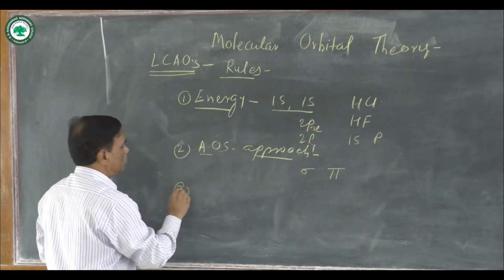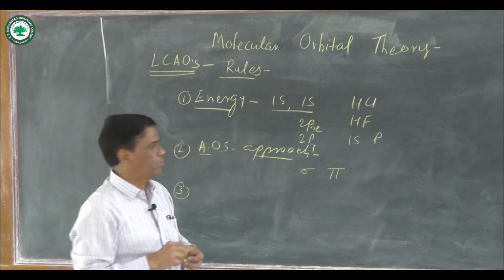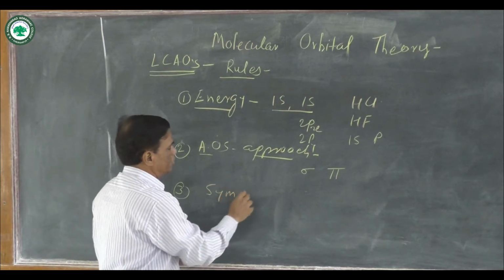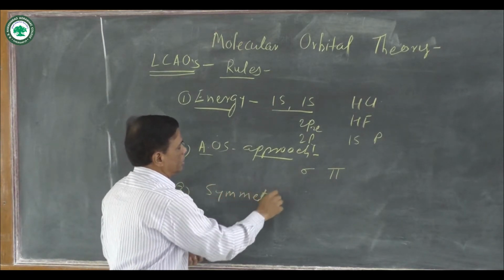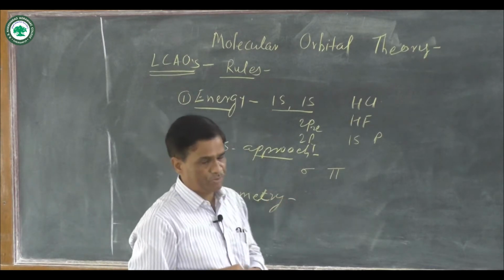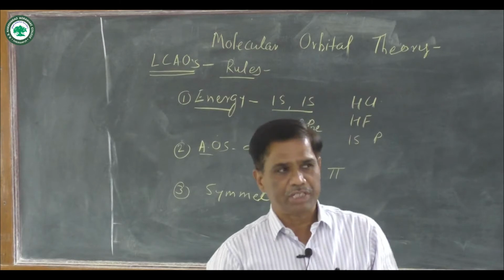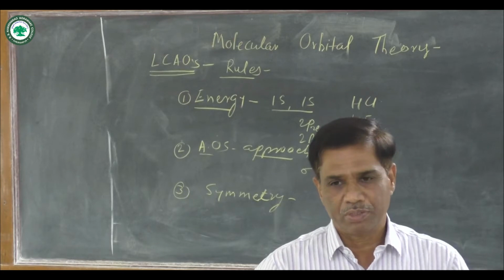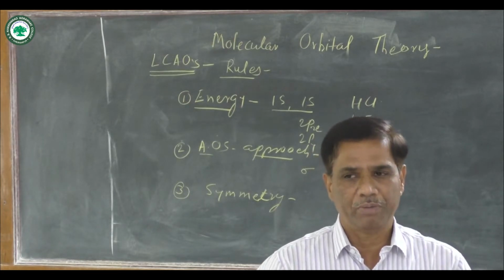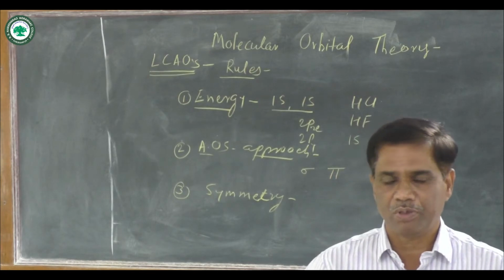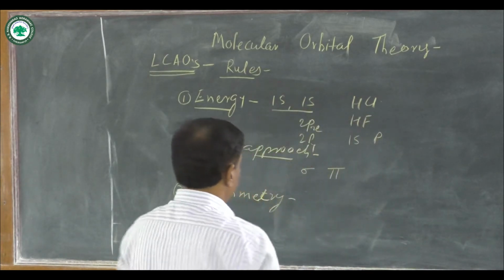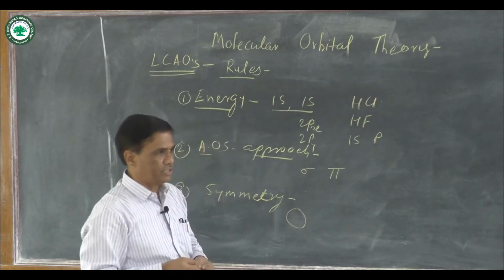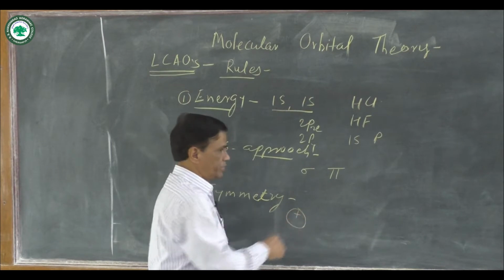The third rule for overlapping of atomic orbitals is that symmetry is considered. You know that symmetry is synonymous with beauty. When atomic orbitals of the same symmetry overlap with each other, there is formation of a covalent bond and linear combination of atomic orbitals occurs. For example, s orbitals are spherical in shape and they are all over positive.